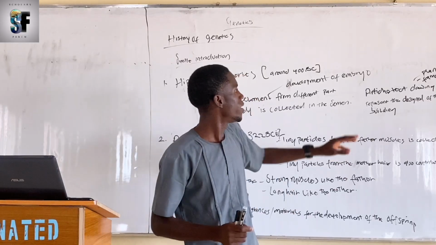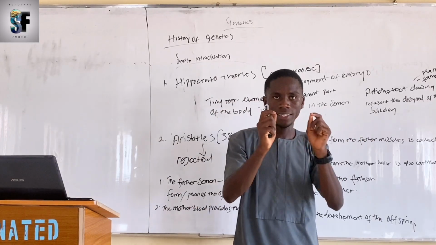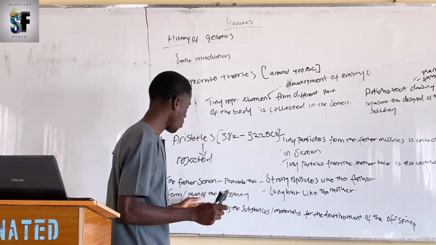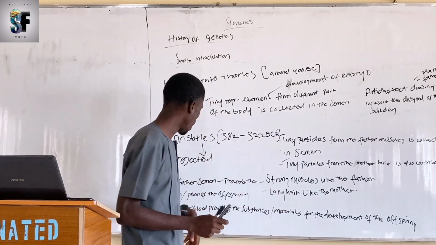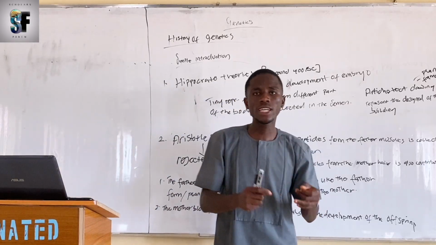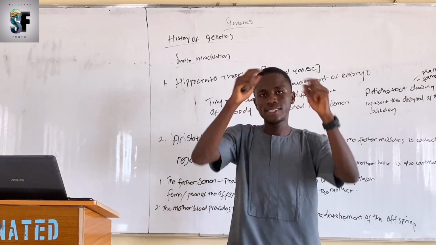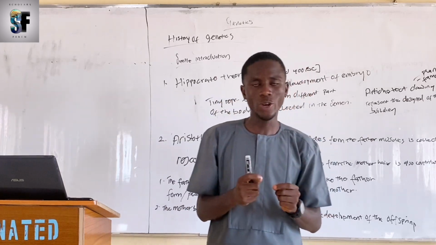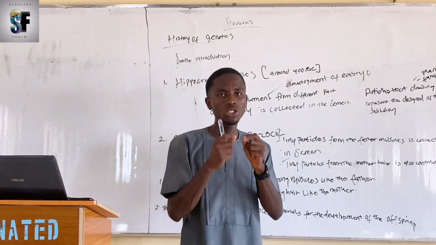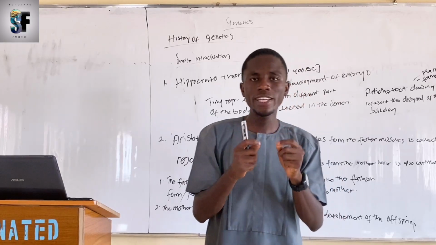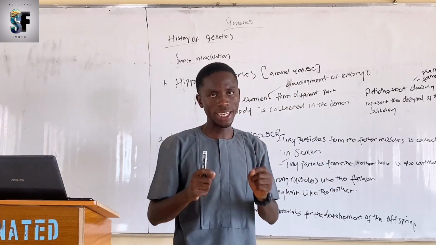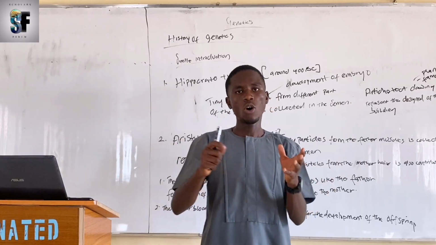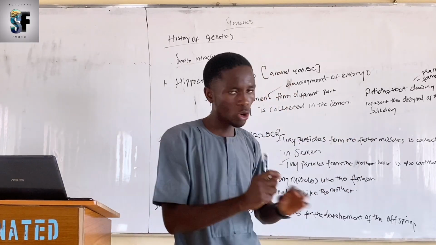Are we together? The architect drawing represents the plan, which correlates with the father's semen providing the form or the plan of the offspring. So the cement, the brick, the water, the sand, the zinc represent the material used for building the house, right? According to Aristotle's theory, the father's semen provides the plan of the child, while the mother's blood provides the material or the substance for the development of the child.